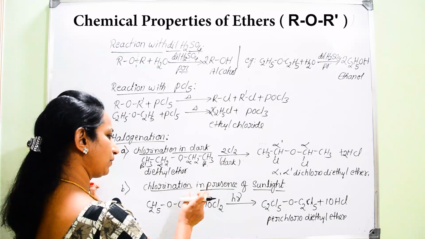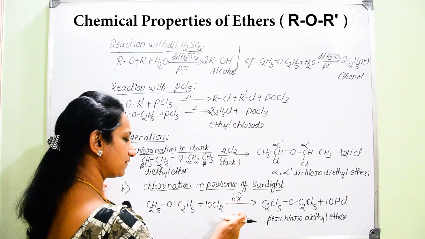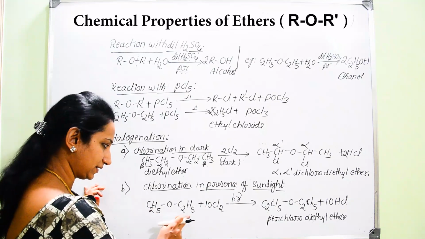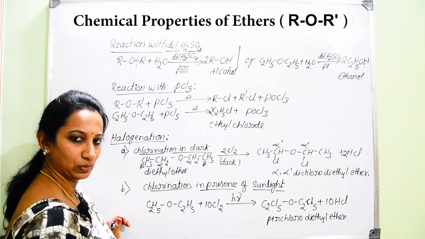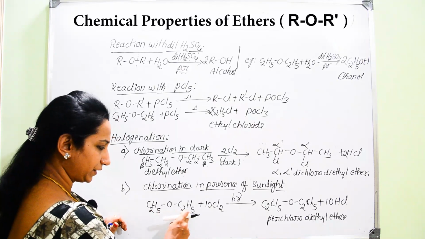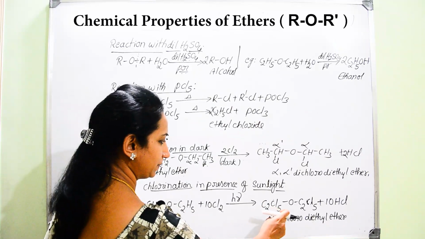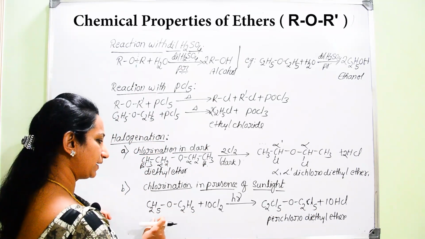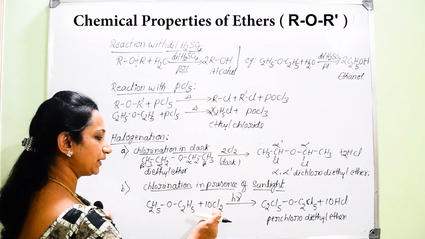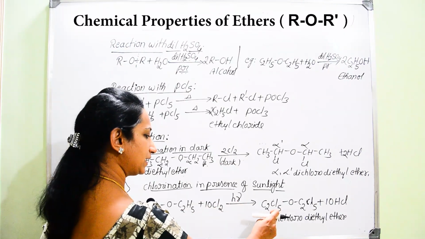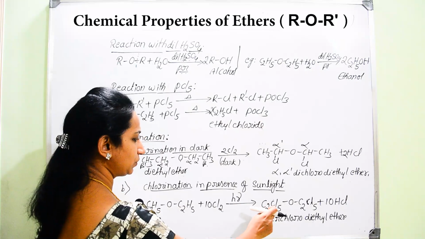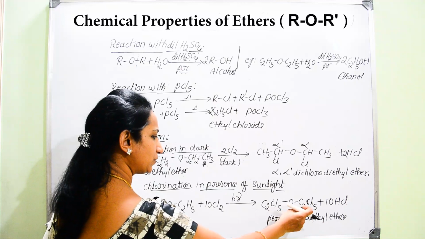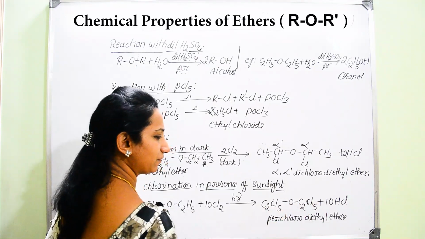And if the same chlorination is done in the presence of sunlight, then each and every hydrogen atom present in the ether will be substituted by chlorine. That is why all the hydrogen atoms are replaced by chlorine atoms. If it is C2H5OC2H5, then diethyl ether on chlorination in the presence of sunlight gives C2Cl5OC2Cl5: instead of writing H5, we will write Cl5.